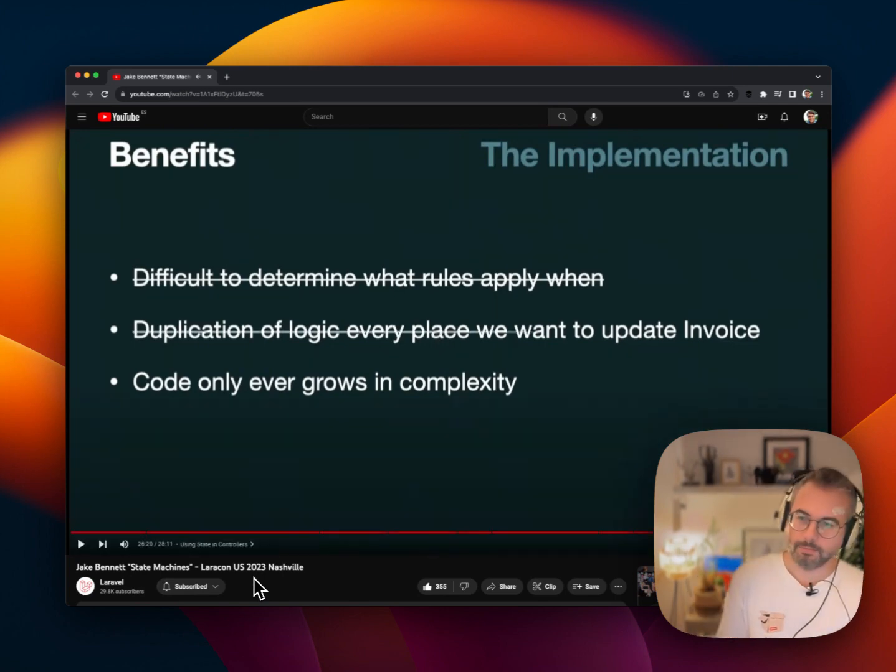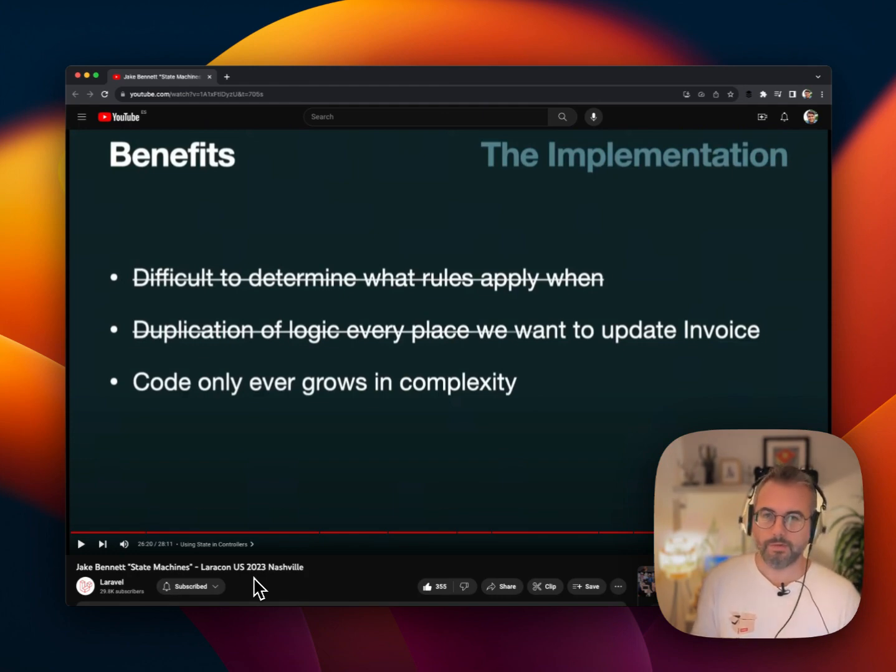That's another really important point. The state machine logic ends up looking very, very straightforward. And by that I mean not the logic that we saw in our controller, where the state machine was being used, but the actual logic that goes into each one of the state classes is straightforward. It's super clear because we've narrowed down our scope of context to just one state.